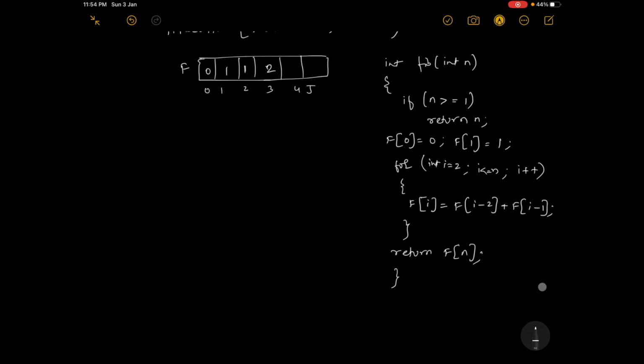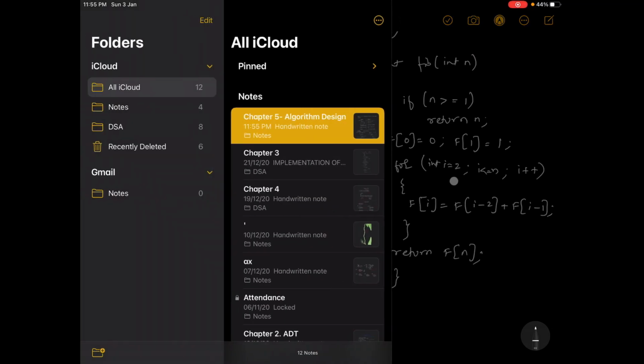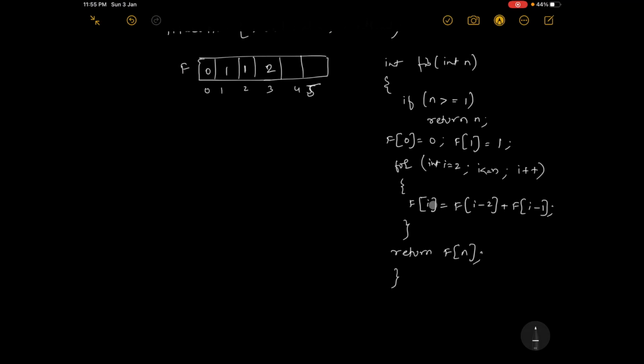You know how a for loop works. Next time i has become 4, so f of 2 plus f of 3, f of 2 and f of 3 are known, so add them and put it here. Next time 5, f of 3 and f of 4 are known, add them and put it here.